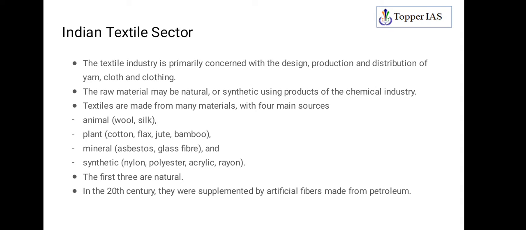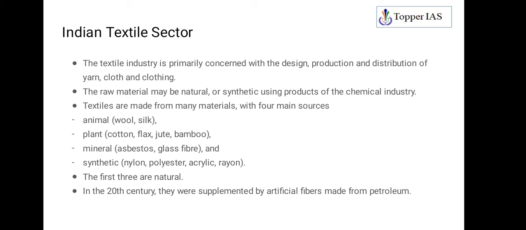So what are natural raw materials? Basically, natural raw materials can be from animals. From animals, you are getting wool and silk, right? And they can be from plants also. From plants, you are getting cotton, flax, jute, bamboo. So they are also raw materials in the production of clothes. Then you are also getting it from minerals, like asbestos and glass fiber, and the last one is synthetic, artificially produced. From there you are getting nylon, polyester, acrylic, rayon.